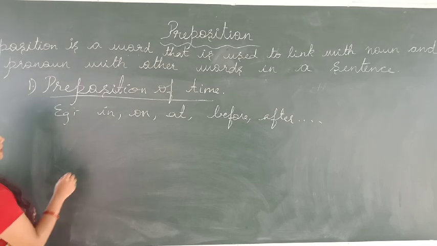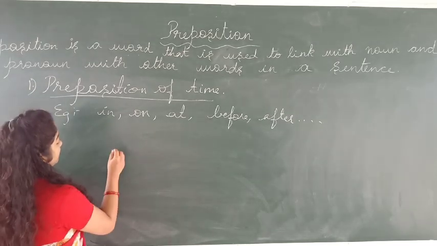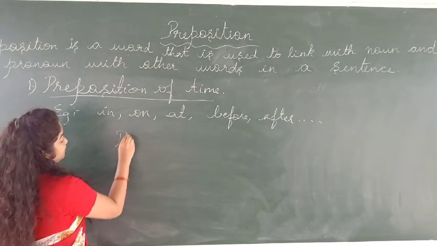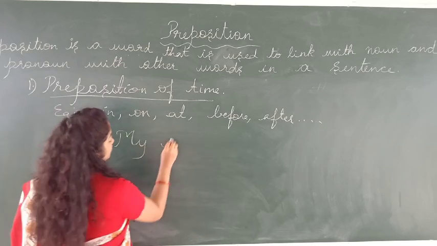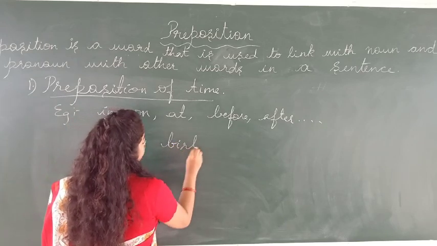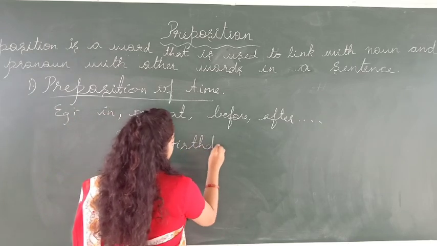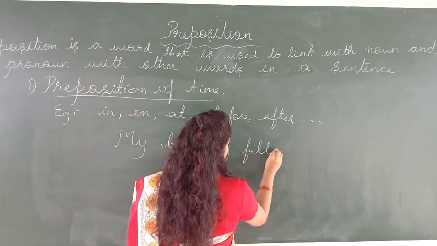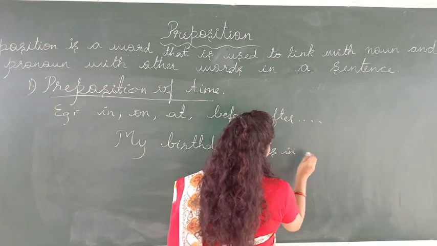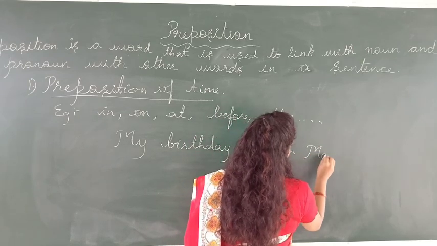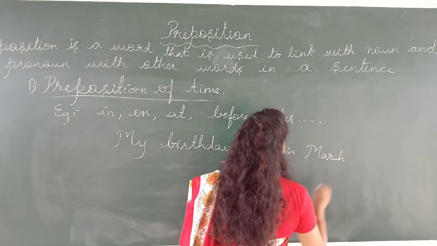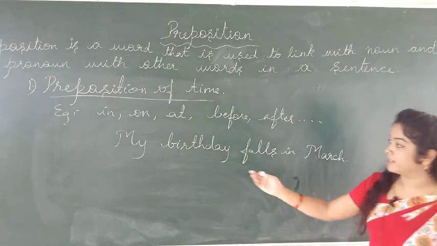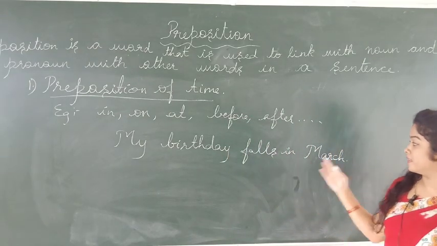So I will give you some examples. My birthday falls in March. See, I have only mentioned here that my birthday falls in March.